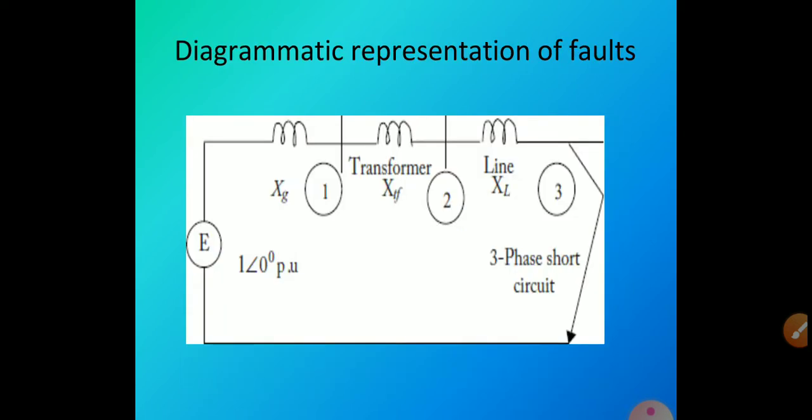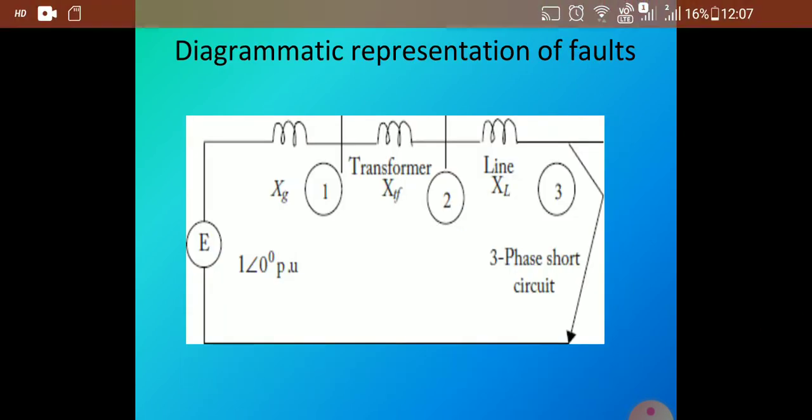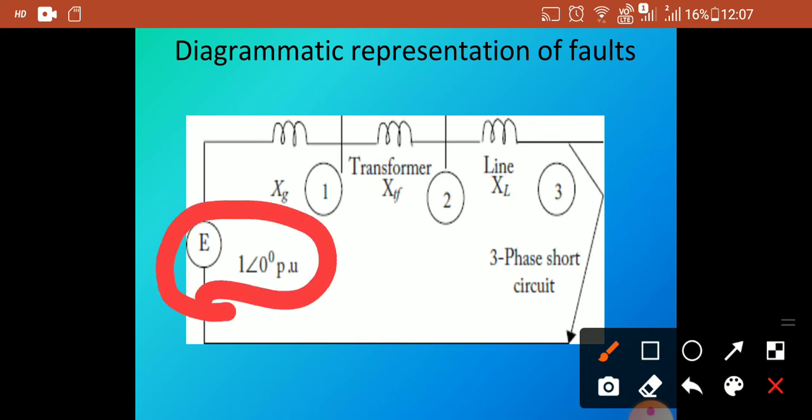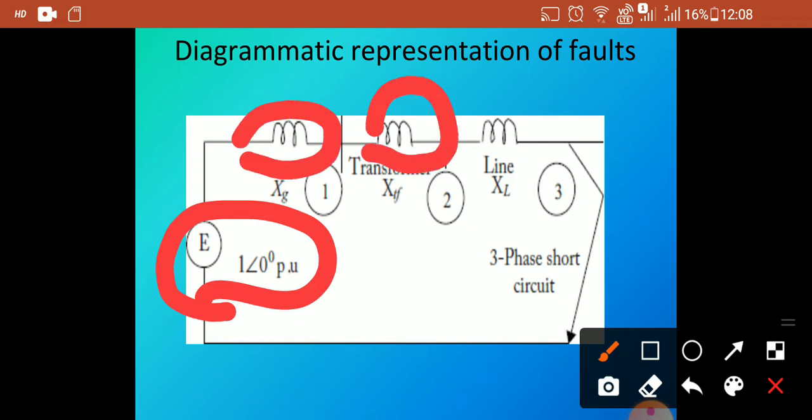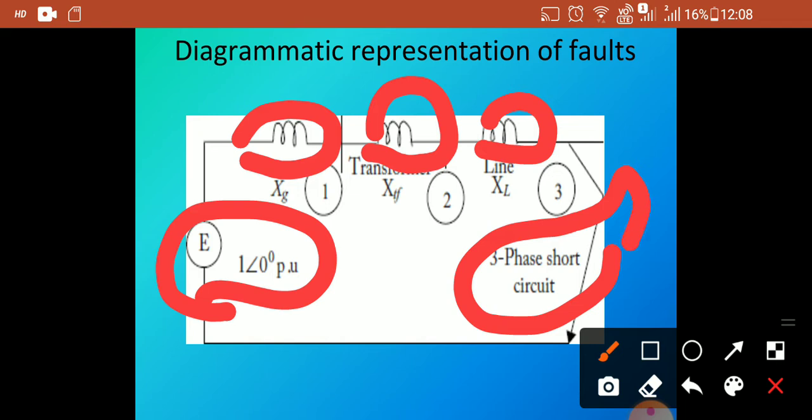This is the diagrammatic representation of the faults. This one is the generator voltage source, with magnitude 1 and angle 0 degrees per unit. This is the representation of the generator, that is the reactor. The transformer is usually represented like this, and the transmission line is represented like this. This is the diagrammatic representation of fault analysis. Here there is an open circuit, not a fault, and a three phase short circuit fault occurs here.